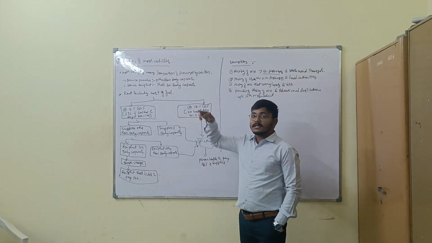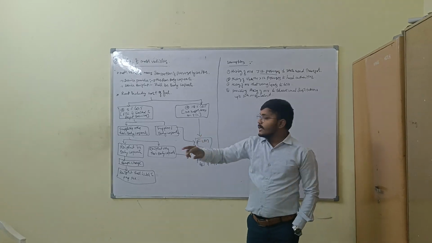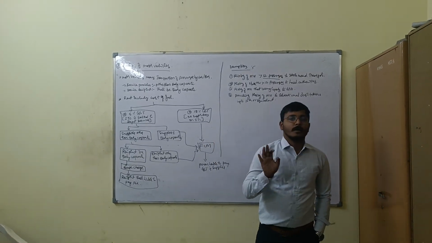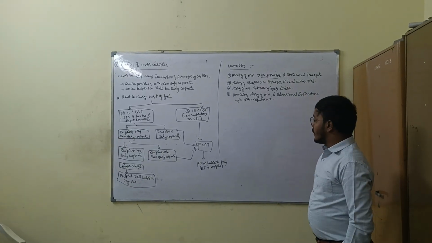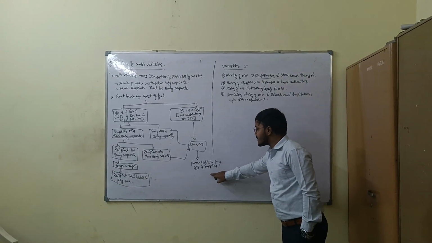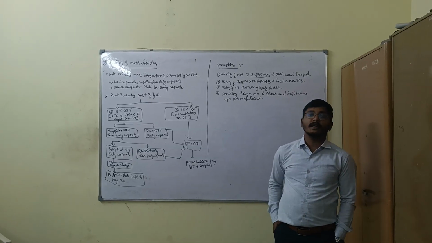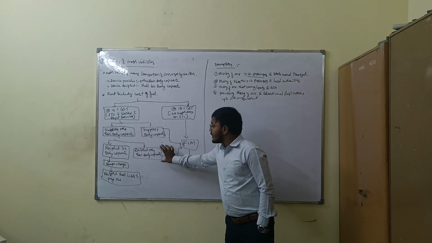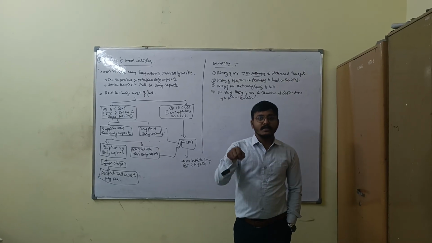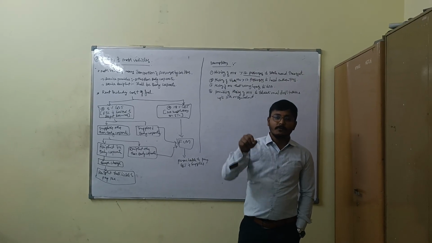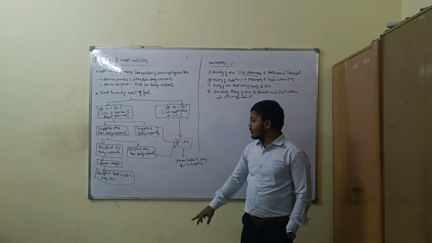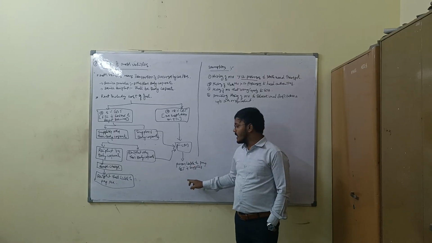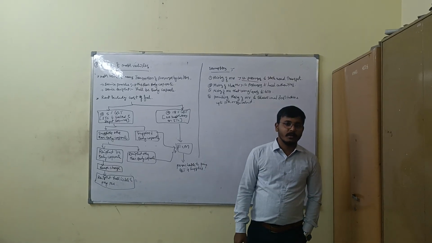Second one, sir, supplier is a body corporate. If the supplier is a body corporate, then FCM will be applicable. If FCM is applicable, the person liable to pay tax to the government is the supplier only. Here, second condition, recipient: if the recipient is also other than body corporate, then again FCM will be applicable. In this case also, the supplier is liable to pay tax to the government.